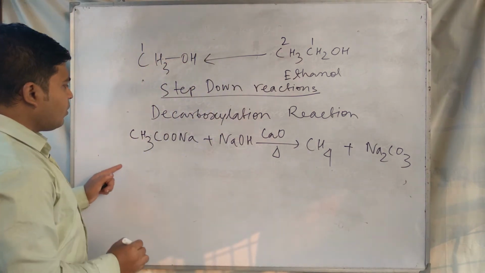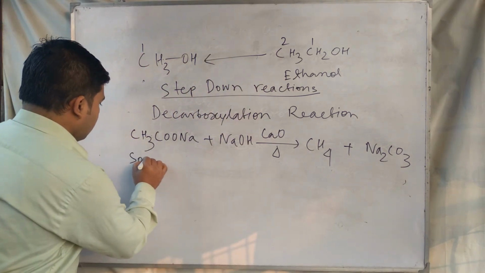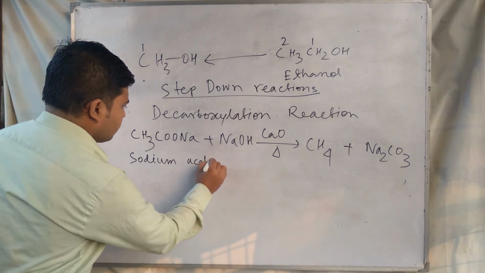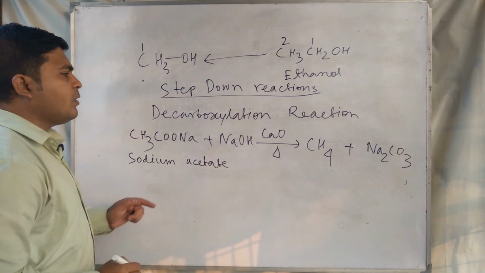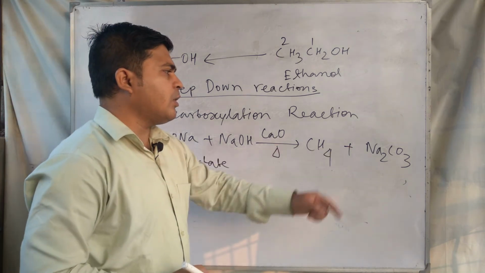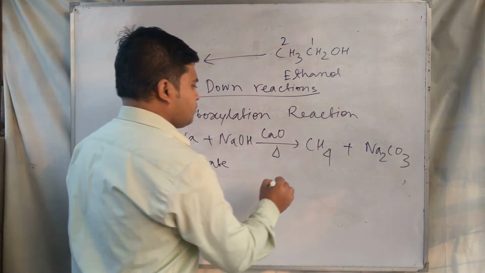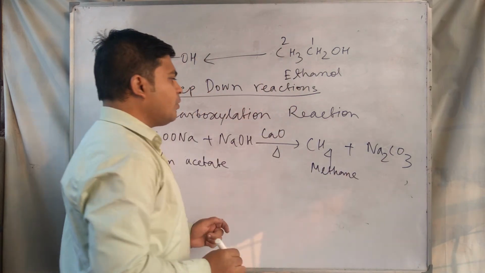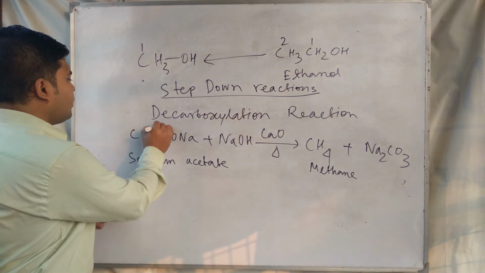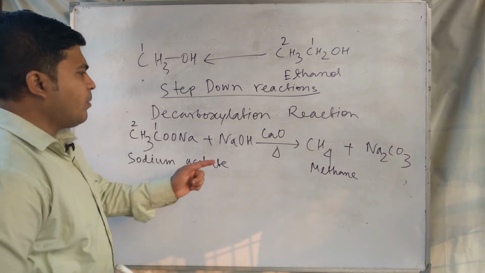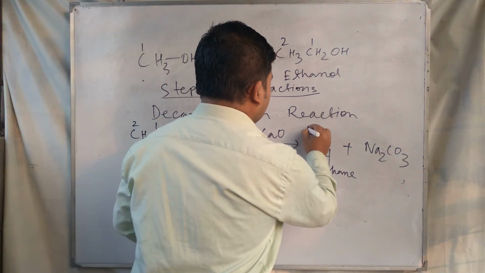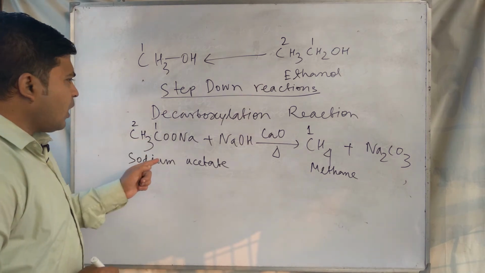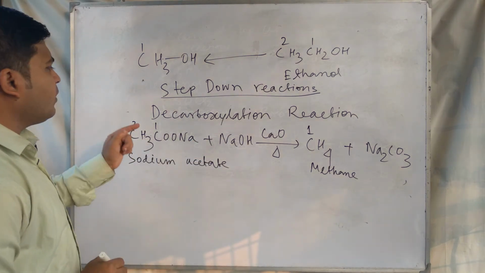So here this one is sodium acetate. Sodium acetate changes to methane and sodium carbonate. This is an example of a step down reaction because the number of carbons in the product is reduced by one compared to the reactant.